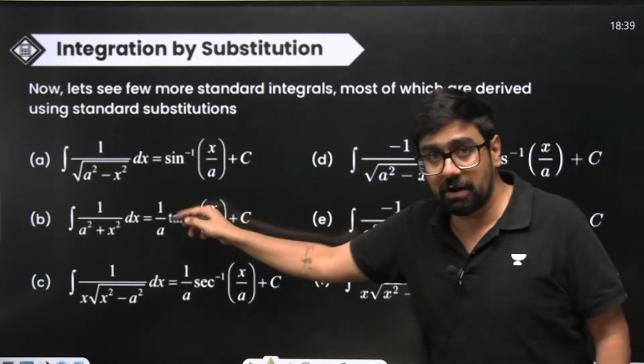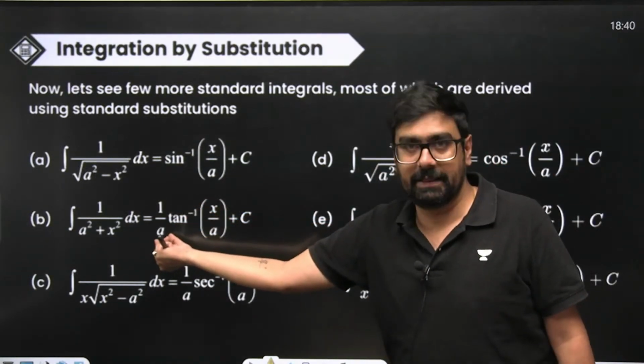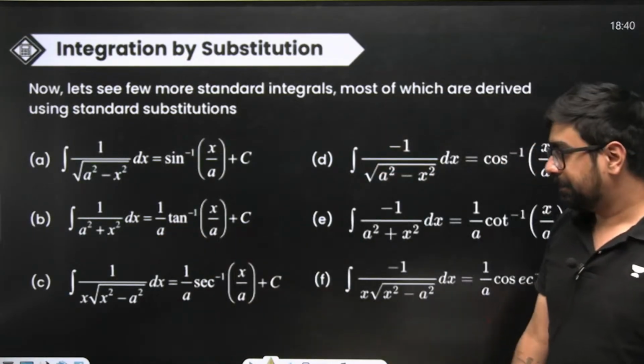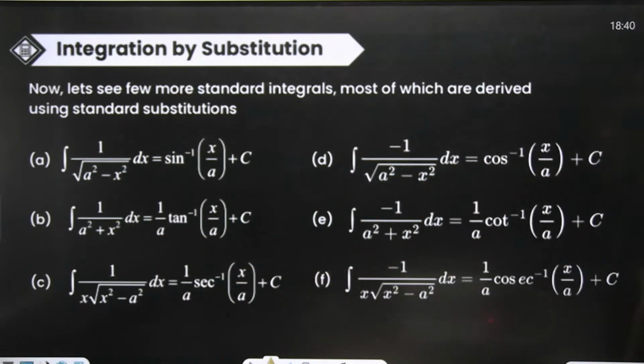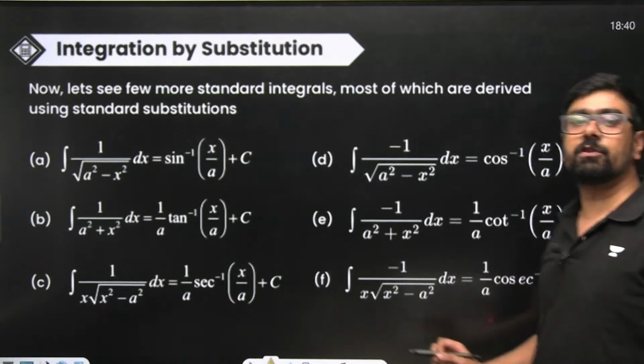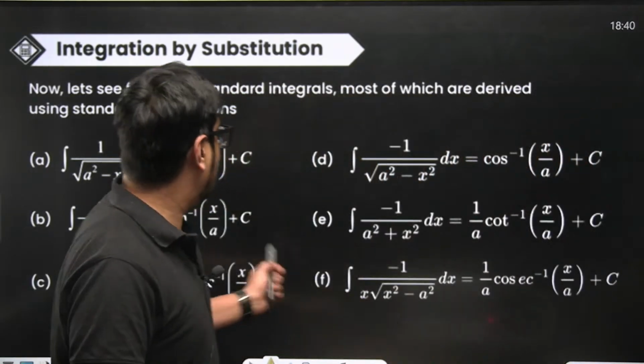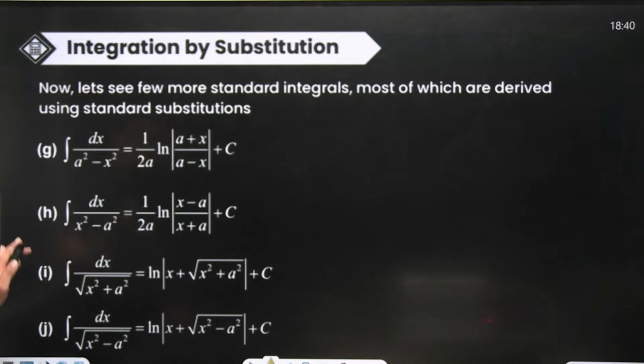Here also 1 by a. Sometimes students forget this 1 by a thing. Okay, we have to remember 1 by a. This is for sec inverse of x by a: 1 by a into sec inverse of x by a. This is for 1 by a into cosec inverse of x by a. So 6 of these, and some more, right? Some more.